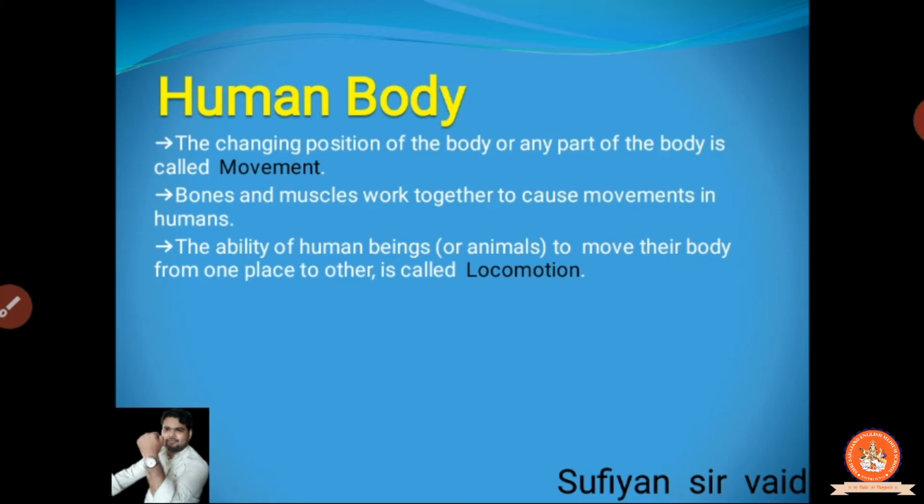Bones and muscles work together to cause the movement of humans. It is not only the bones that are working, अंदर की हड्डियां सिर्फ काम नहीं करती, our muscles are also working. If you are going to the gym, डोले सोले बनाए तो at that time our bones are working and the muscles are also working, clear? The ability of a human being or an animal to move their body from place to place is called locomotion. It's important. It can be asked as a 1 mark question: what is locomotion? The ability of a human or animal to move their body from one place to another, traveling from one place to another, is called locomotion.